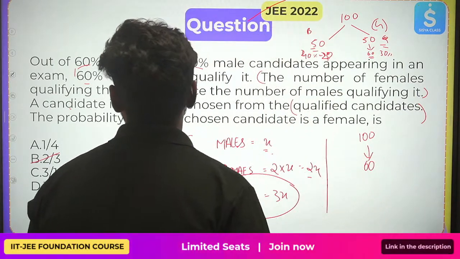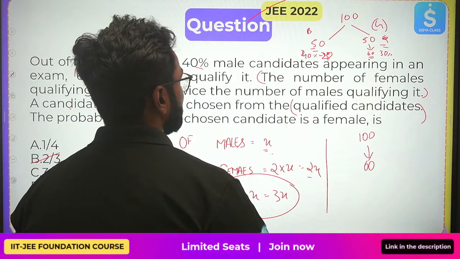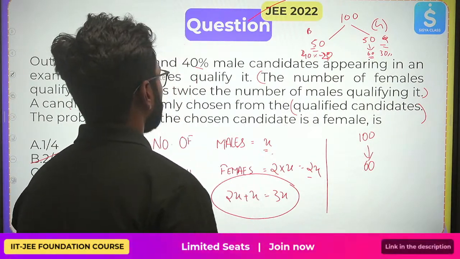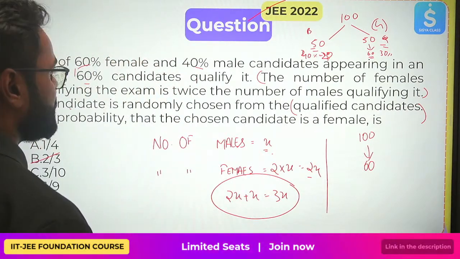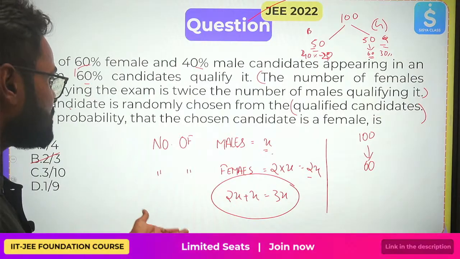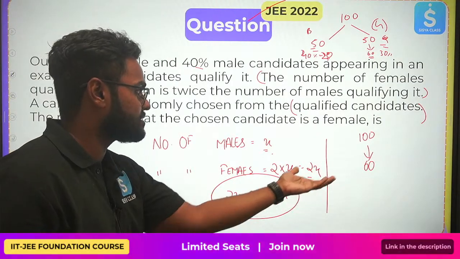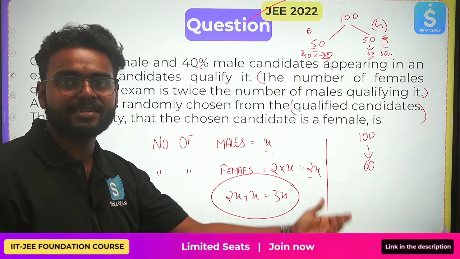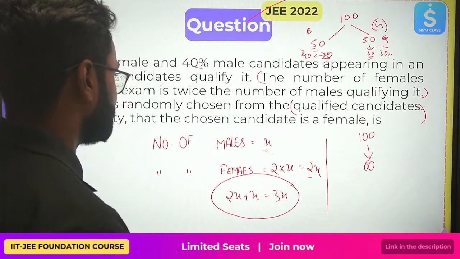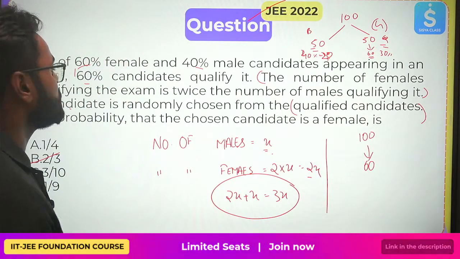Now again, I have to solve for female and male candidates. In this I have to divide them. So basically this is how you will solve. Again, this is how we have gotten this: 3X is equal to 60. Alright, that's it. This is how you will solve this.